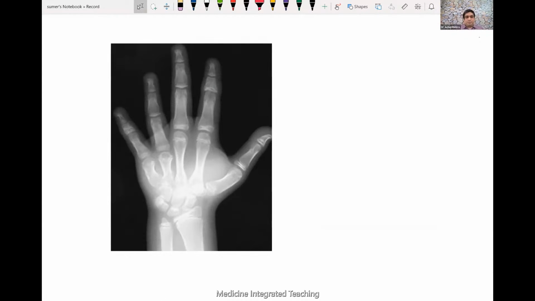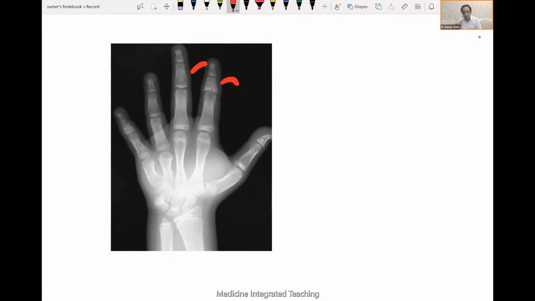Often in radiology we say that the hand of a patient tells the story. In our classes we always talk about hyperparathyroidism, and we get very little time to talk about hypoparathyroidism. I'm so happy that we have the opportunity today to talk about this. So look at this hand here. For hyperparathyroidism, we look at the middle phalanx for subperiosteal resorption.